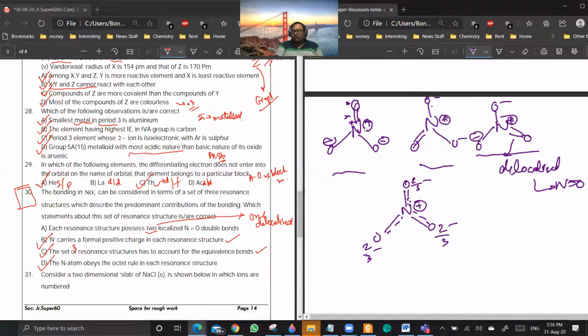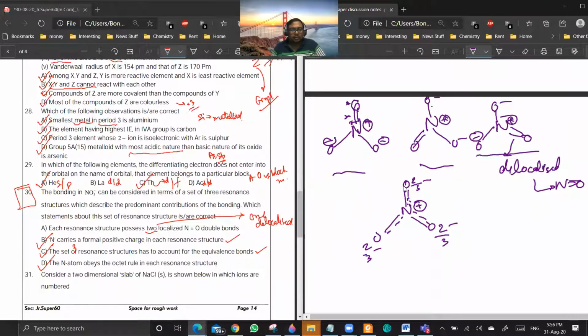If I take the average number of bonds between nitrogen and oxygen, it will be 4 by 3. Yes or no? Yes, sir. So if it is greater than 1, this means there is a partial double bond character. If it is a full double bond, bond order will be 2. Getting my point? Yes, sir.